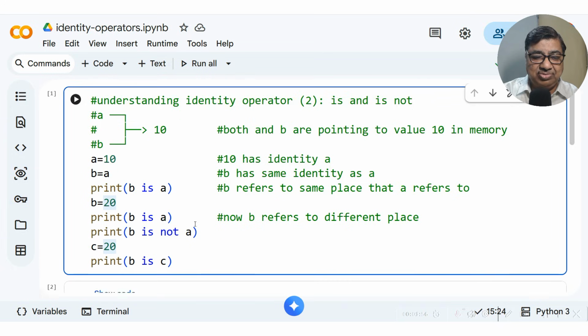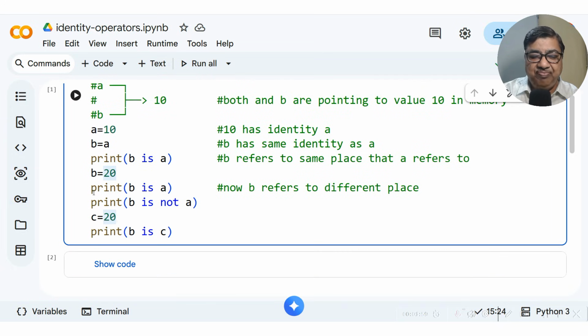Now an interesting point comes here. When I say C is equal to 20 and B is equal to 20 separately, see, right here we made A equal to B, so that means we manually made the same identity. Now we separately set B is equal to 20 and C is equal to 20, and we say B is C. Then Python has a caching system for small numbers, so it can give them the same identity automatically, internally. So this B is C will also return True. This is a special trick of Python, but it is not guaranteed.